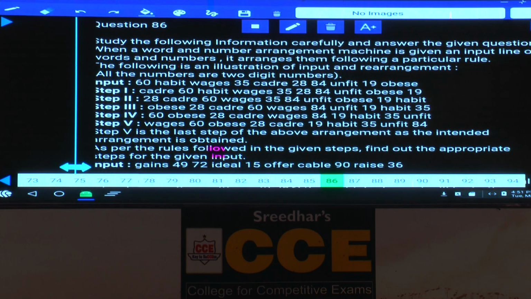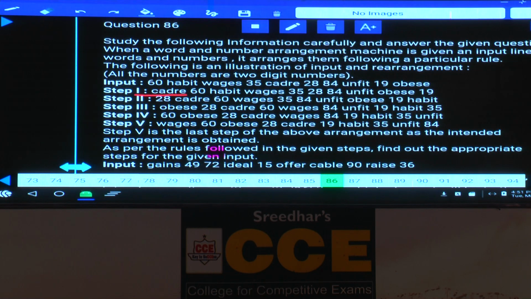Then coming to this one, now we need to identify the pattern followed in this cadre. Where is cadre here? Cadre is coming to the first place, and 60, habit, wages, 35, and 19. Now the least word is at the first place, the least number at the last place, isn't it?